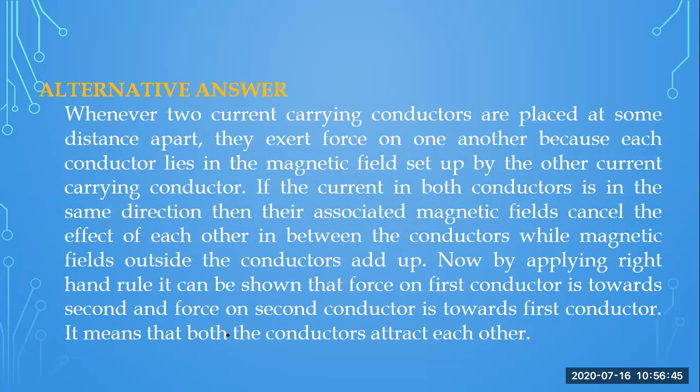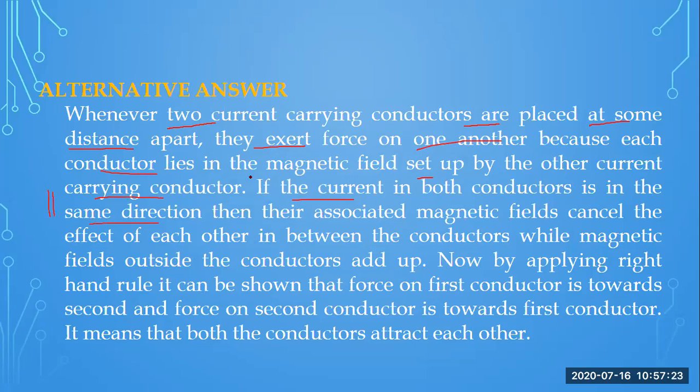So here is another alternate answer for this question. Whether the two current carrying conductors are placed at some distance apart, they exert a force on each other because each conductor lies in the magnetic field set up by the other current carrying conductor. This is the most important point to understand.